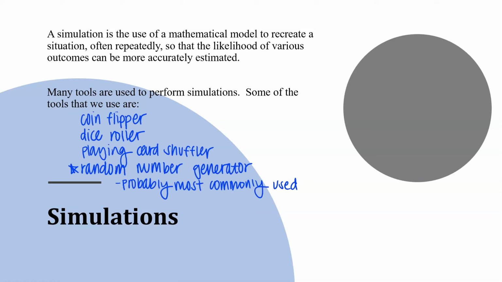We use coin flippers like our first example when we had a 50-50 likelihood. A dice roller can be used when we have a 1 in 6 likelihood. Playing cards can be used in a variety of ways since we have 52 cards, but we also have a category of 13 different types of cards, or we can break them up into categories of suits, etc. Whereas a random number generator will allow us to use any probability.